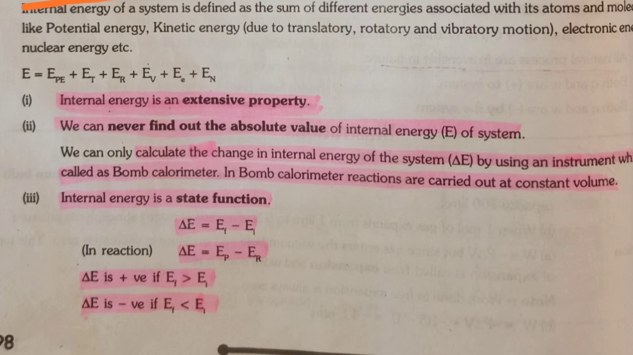Now here you can see that delta E is positive when the value of E2 is greater than E1. It means when the energy of the product is greater than the energy of the reactant, then the change delta E is positive. And if the change in internal energy, delta E, is negative, it shows that the energy of the reactant is more than the energy of the product.